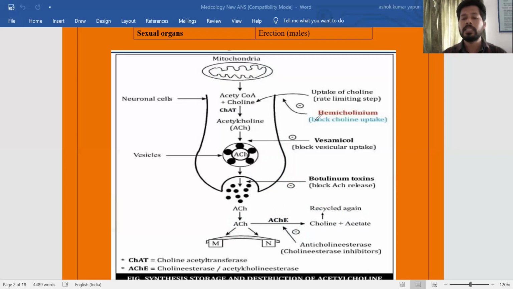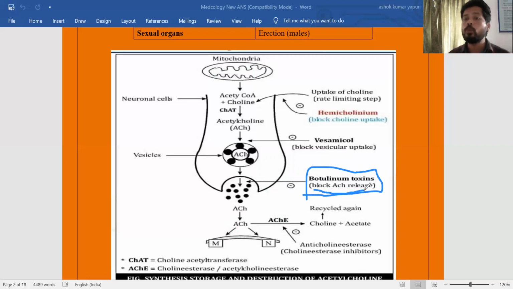Okay, students. Next, the important thing for your competitive exams as well as your MCQs is how drugs are targeting acetylcholine synthesis. This is very, very important. First, there are botulinum toxins. What are botulinum toxins doing? They are blocking the acetylcholine release.